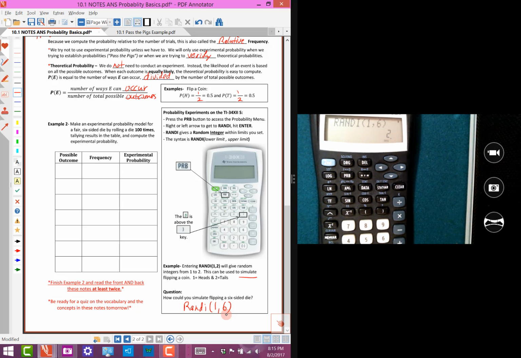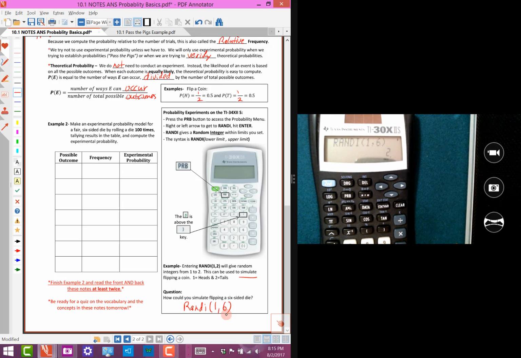If we've got time in class, we'll go ahead and start this in class. You do need a calculator that does this type of thing, so I hope you've got one of these TI-30 XII, either an S or a B, the S or solar ones. So here's what we do.